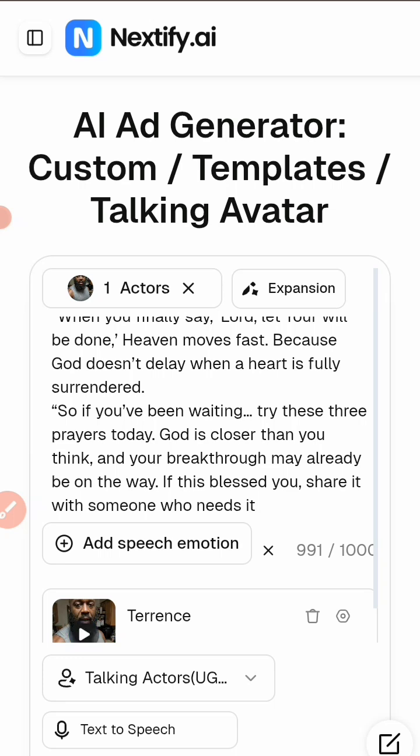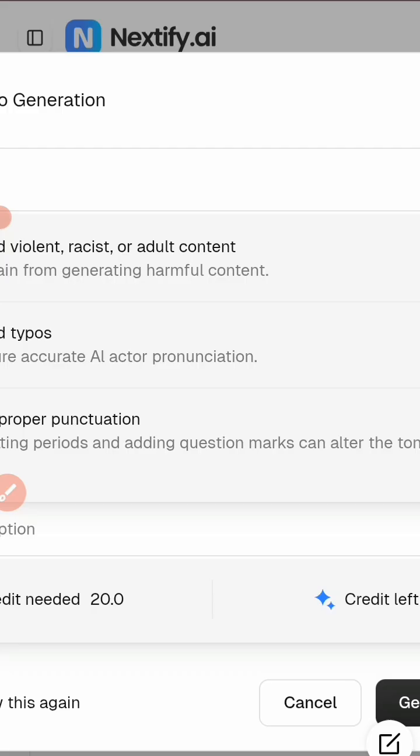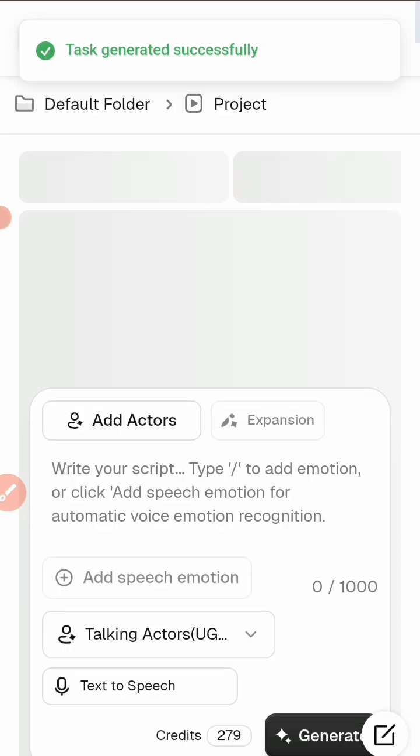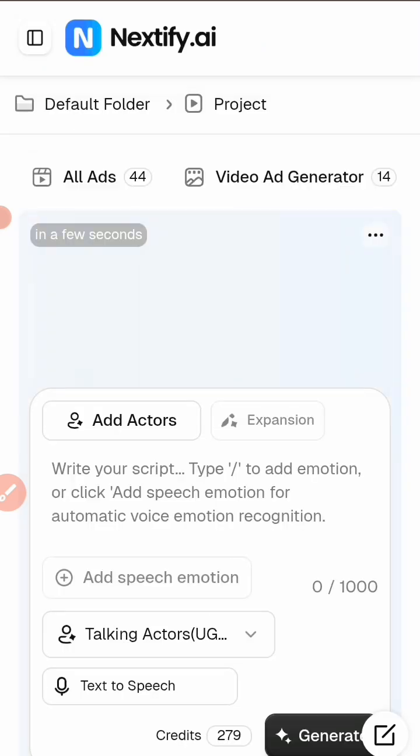As you can see, the audio is ready. So the next thing that we are going to do is, now to execute, we just need 20 credits. Now click generate. Now the task generated successfully. So we are going to wait for a few seconds.